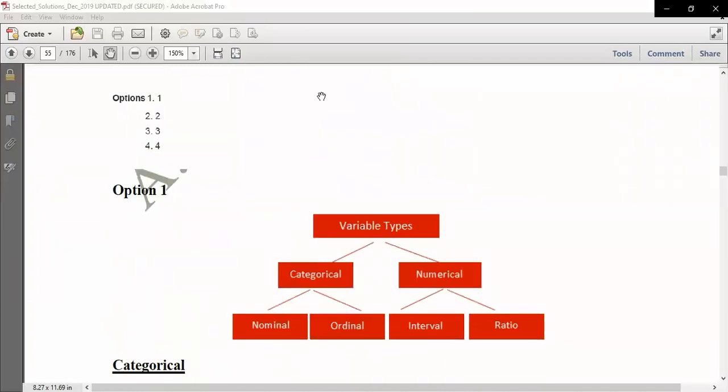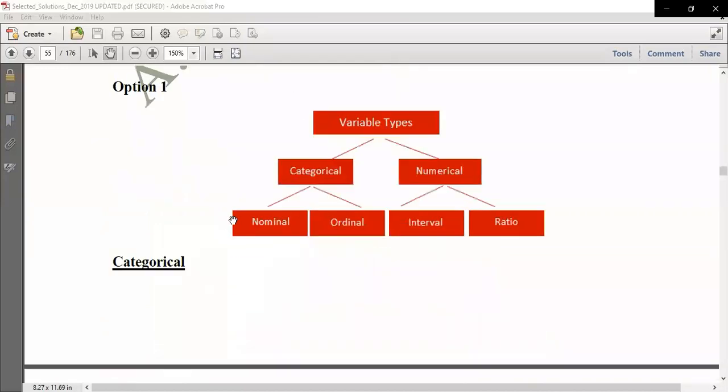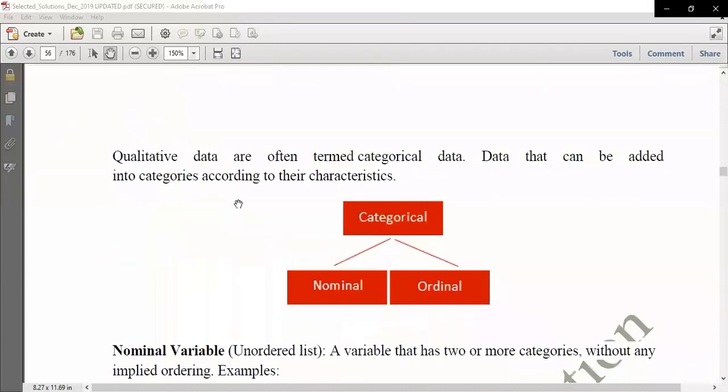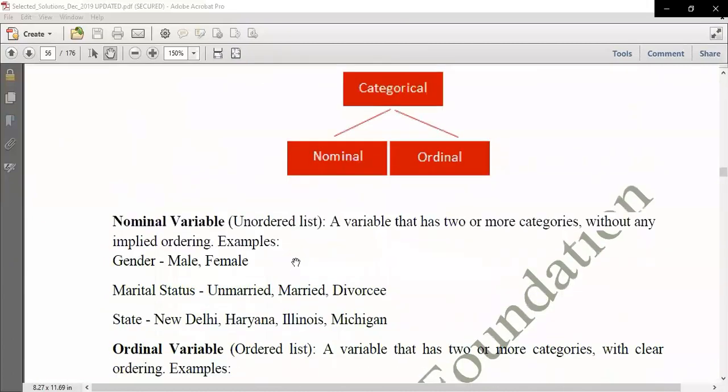So variables are of these many types. You can see here, variable types we can have categorical, we can have numerical. Under categorical we can have nominal and ordinal. Under numerical we can have interval or ratio variable. So these are the types of variables.